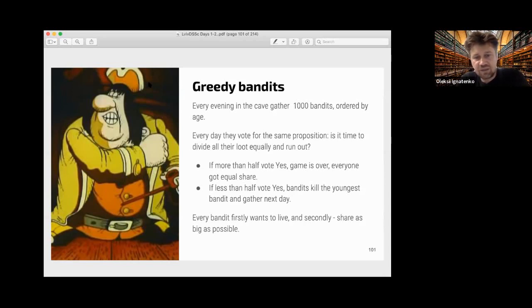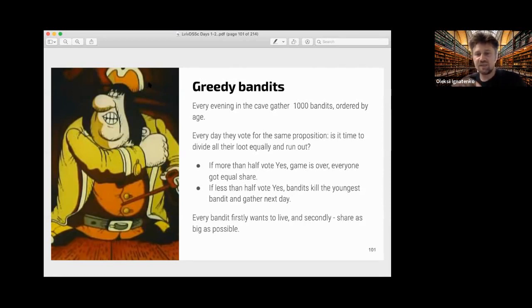Every evening in a cave, 1,000 bandits gather, and they are ordered by age. Every day they vote on the same proposition: is it time to divide all the loot they gathered equally and run away? If more than half vote yes, then the game is over and everyone gets an equal share. If not, the bandits kill the youngest bandit and go to the next day.